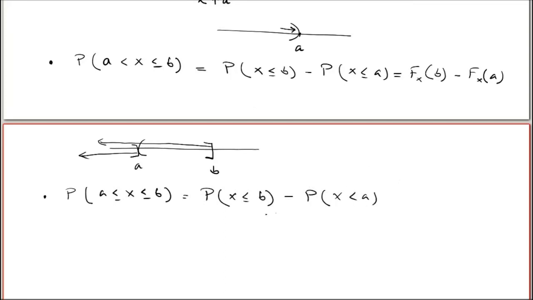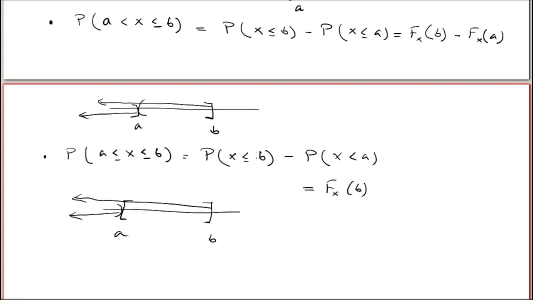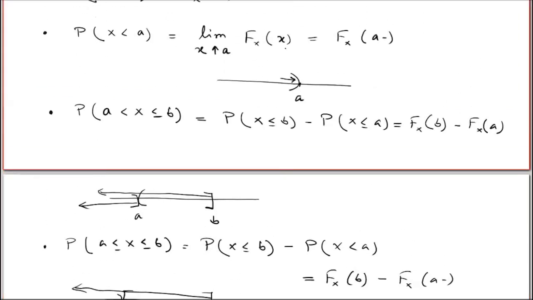The idea is the same: with both sides closed, I take all the points below b, including b, and all the points below a but excluding a. This quantity is the distribution function at the point b, and the other is the left-hand limit at the point a, that we have just pointed out.